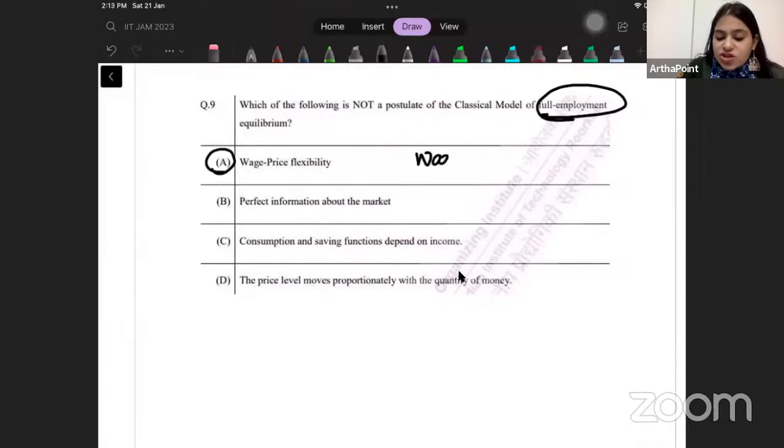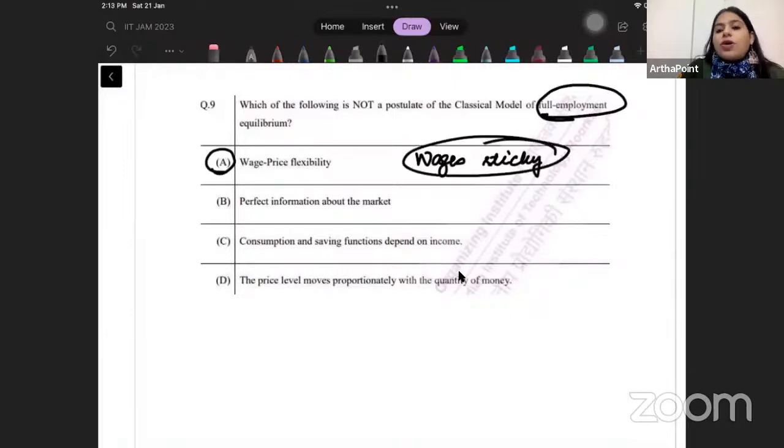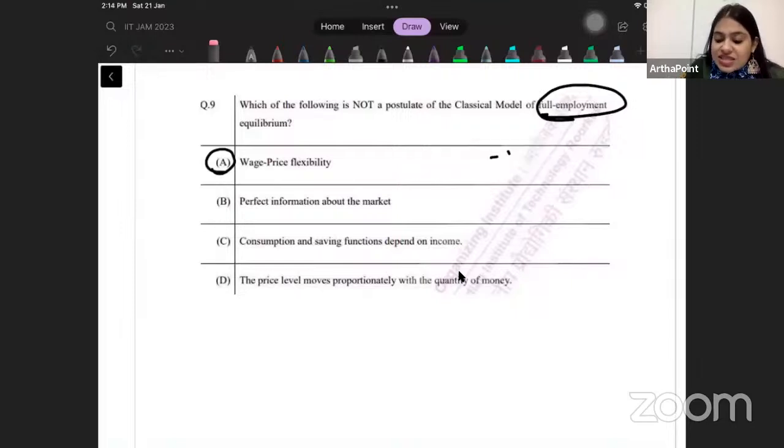If my wages are sticky, if they don't move according to price, then I can't achieve full employment, right? So sticky prices, or sticky wages, is a concept which was launched by Keynes when he saw recession. But when we talk about the classical model, they thought that wages and price can move very easily.